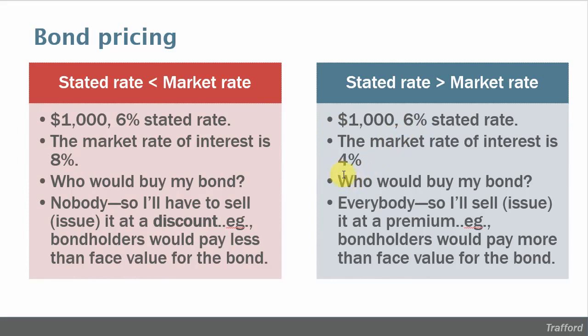The selling price, the issue price of bonds, will fluctuate in the market such that bondholders should always be earning the market rate of interest no matter what is printed on the bonds.